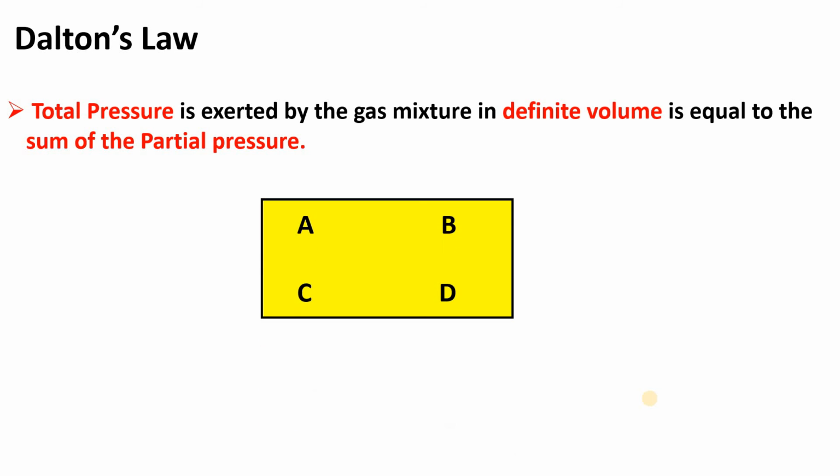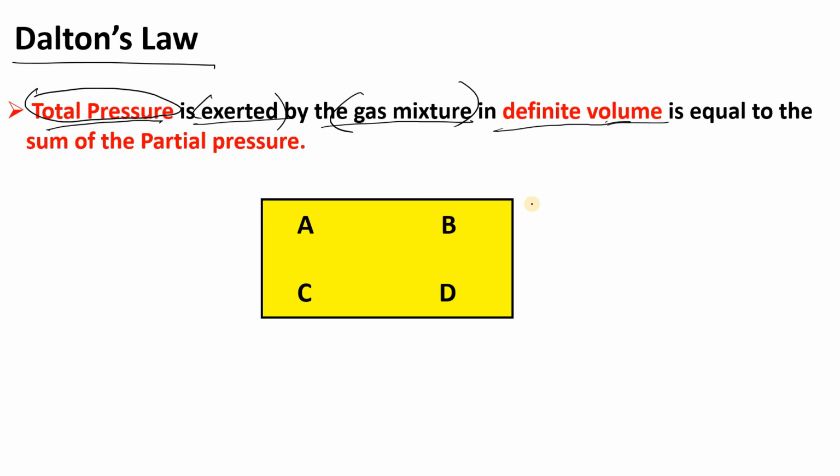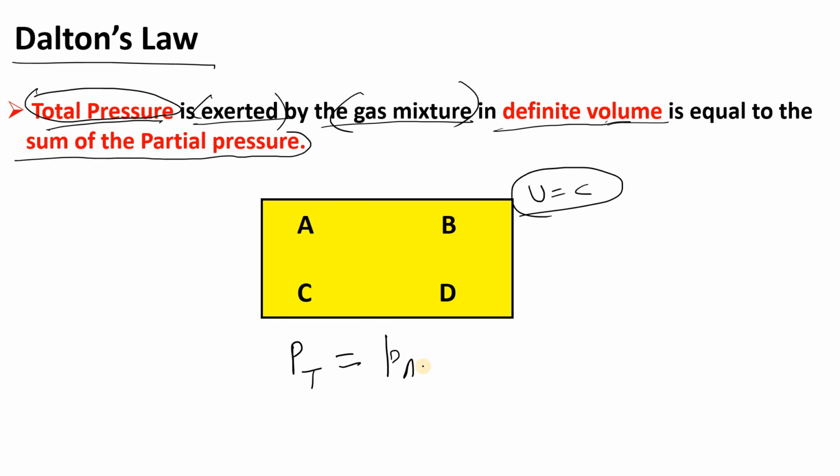Okay, so what is Dalton's law? The total pressure exerted by the gas mixture in a definite volume, meaning the volume is constant, you can assume that, is equal to the sum of the partial pressures. What does it mean? It means that the total pressure will be equal to the sum of the partial pressures.